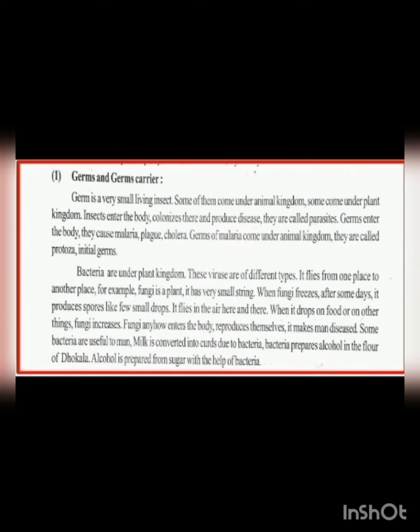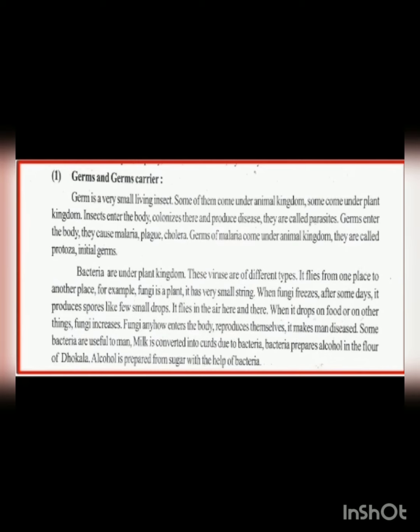Now, all these things cause lots of problems. Even fungi come from the plant kingdom, right? Now, there are certain things which come in a different manner. For example, I'll just explain that. Now, how do these germs infect us and in what way do they infect us, right?